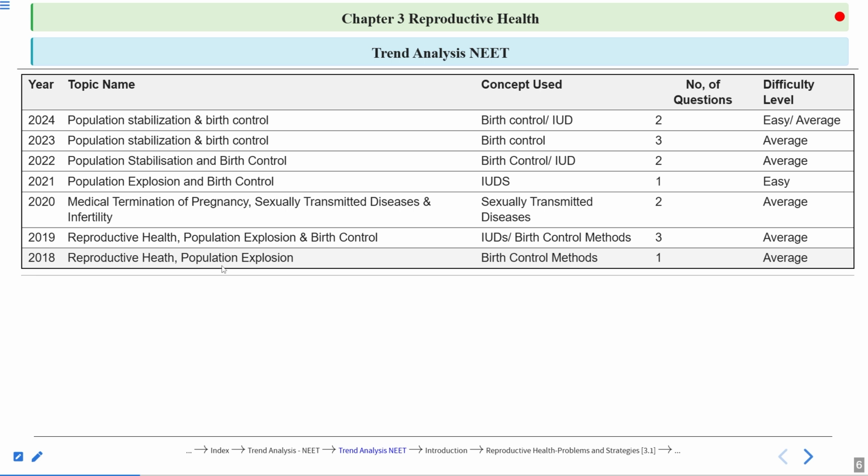So the birth control topic is very important. Within this, you will study the contraceptive methods. The questions are coming from the contraceptive methods. There are various categories of contraceptive methods, and questions are coming from IUDs, which is one category of contraceptives. Then questions are coming from population stabilization.